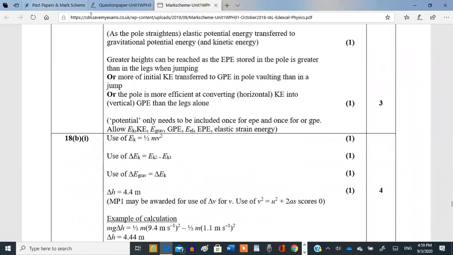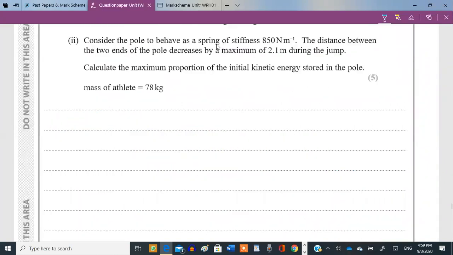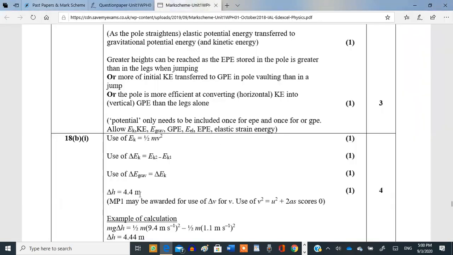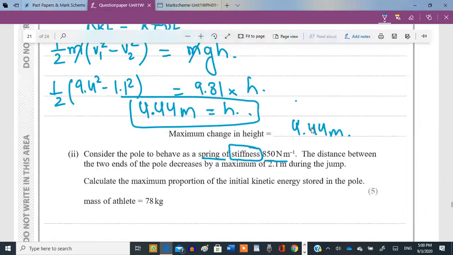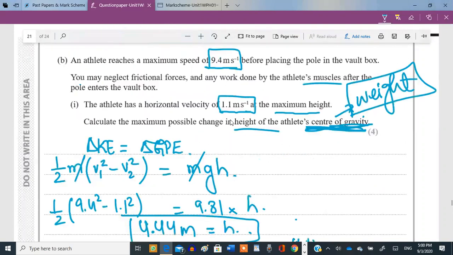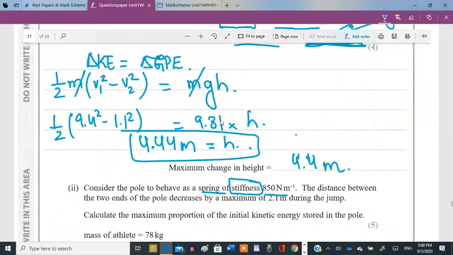Yep, that's the answer. Then the next part says, consider the pole to behave as a spring of stiffness this much. They have used two significant figures. Yeah, but three significant figures is also fine. You can either give your answer to two or three significant figures. Well, if the latest marking schemes are giving you answers to two significant figures, leave it in that form. But three is also acceptable, okay, remember. Well, the two is given to you because the data is given to you in two significant figures. Right. That's why, okay. But three is also fine.